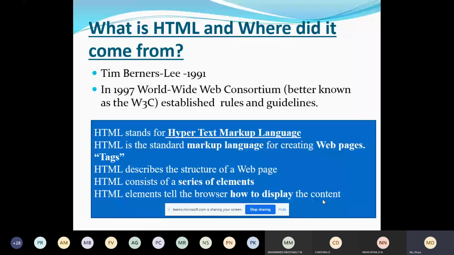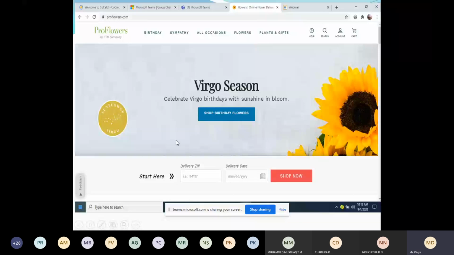You can see a web page here. At the top we have a menu, below that we have an image, and below that we have two buttons for selecting the date and a button for shop now. HTML tells how you can arrange this.